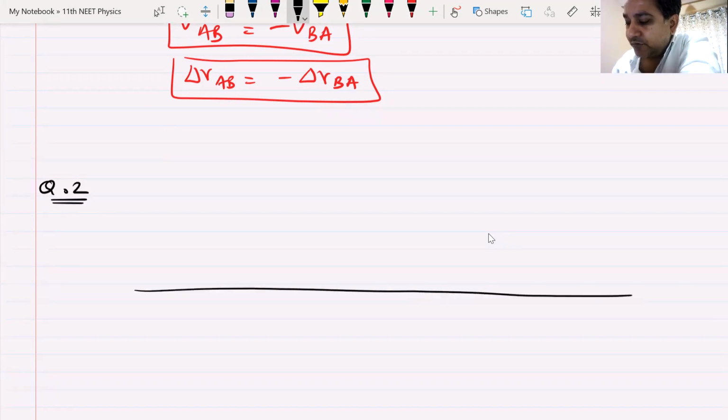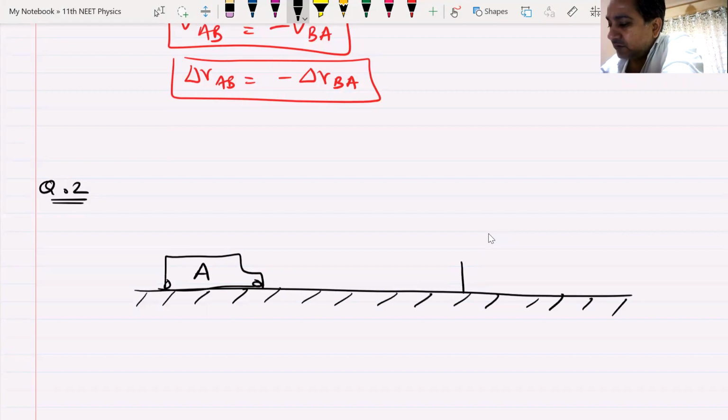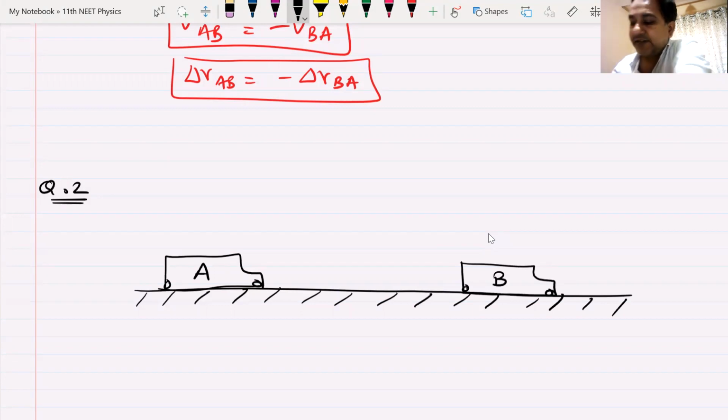Again, I make a road. And again, I make a car or a bus. Now remember here, even though I have made this bus so wide, I'm assuming that they have no length. Even though I'm drawing them big, I'm taking them as point objects.